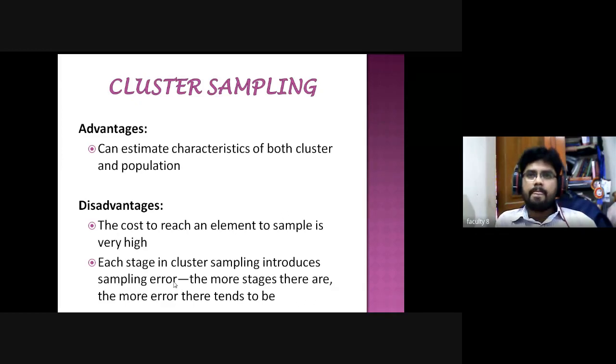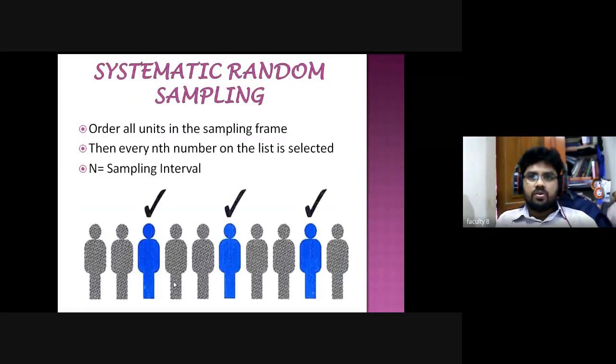Sir, what is the difference between stratified random sampling and cluster sampling? So here, see, there are different characteristics. In stratified random sampling, for example, as I told you, types of farmers.